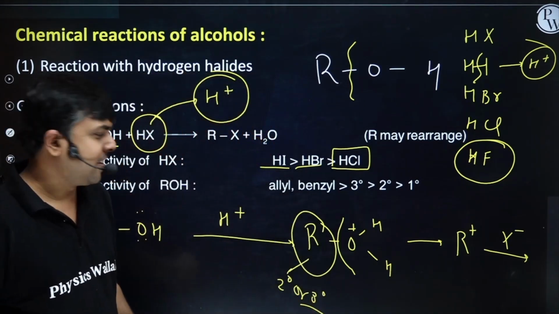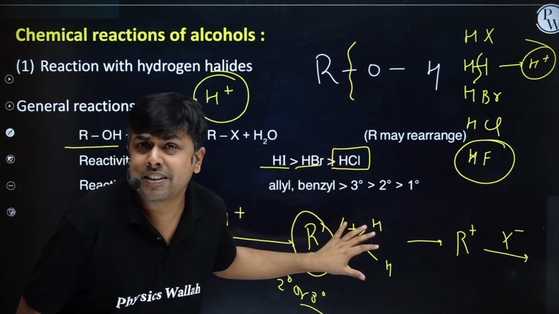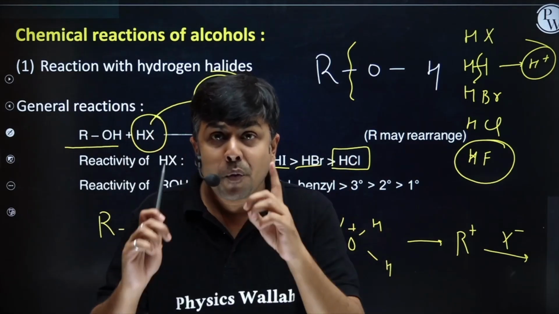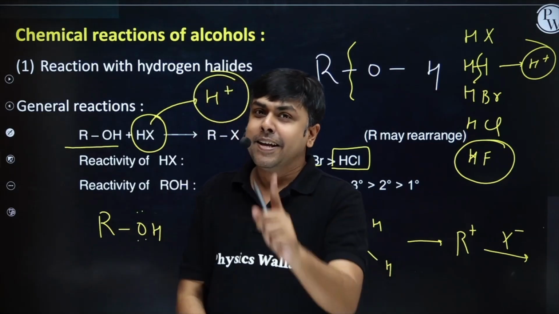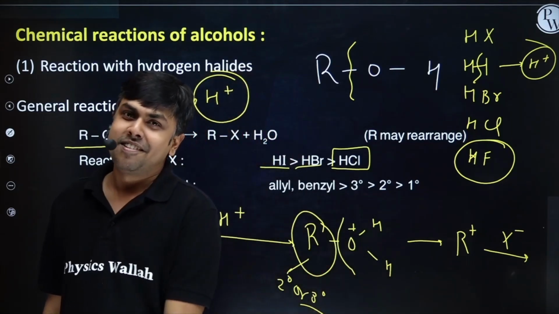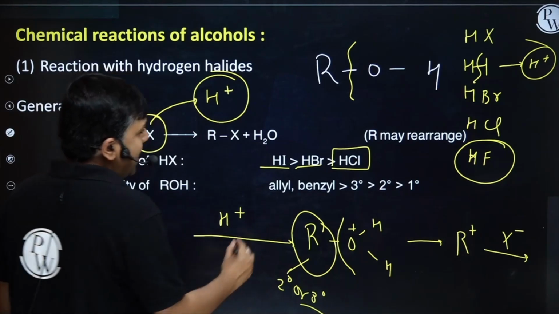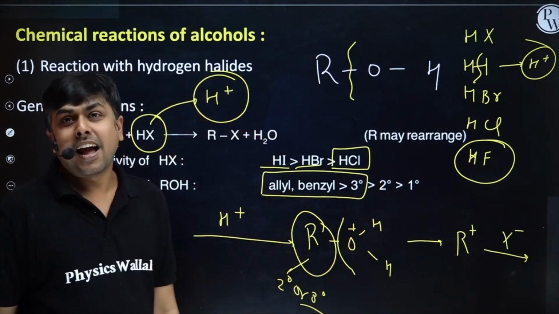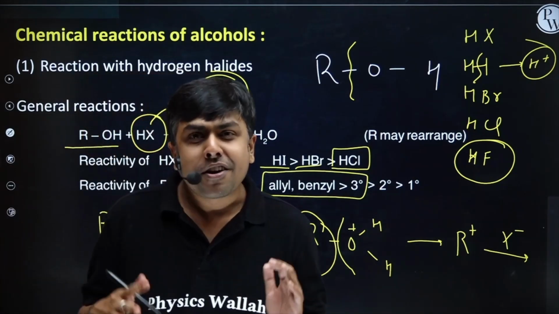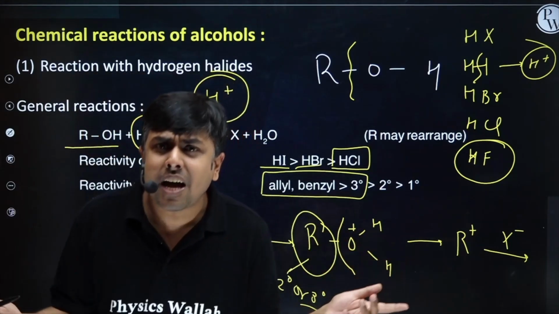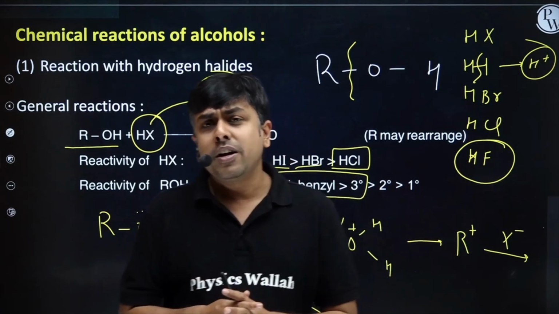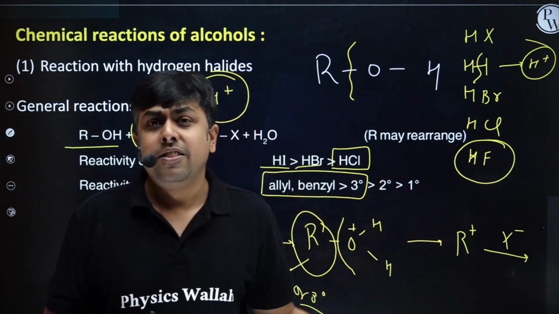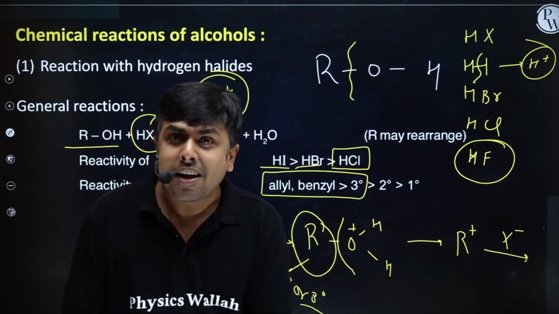The second thing: once the protonation is done, the next step is the formation of carbocation. The more stable the carbocation, the faster the rate of reaction, right? So can I say, in the case of allyl, benzyl and 3 degree alkyl halides, there will be a resonance stabilized or highly stable carbocation. In this case, if I treat alcohol with HX or with HI, the rate of reaction will be faster.